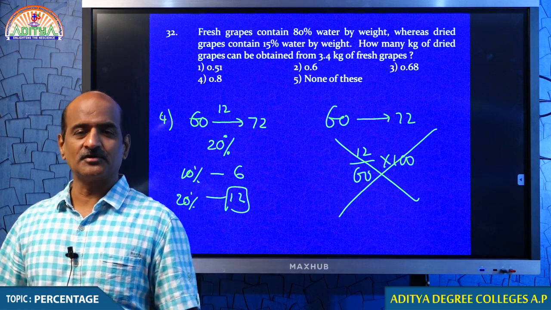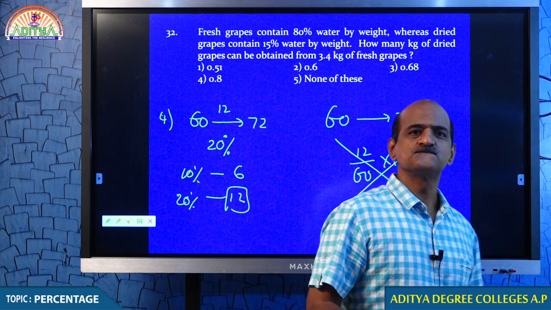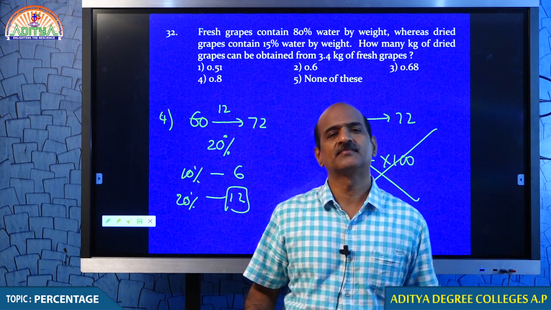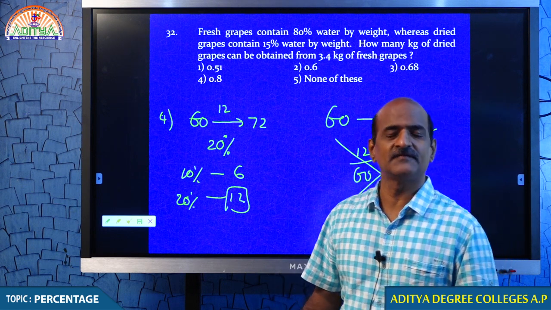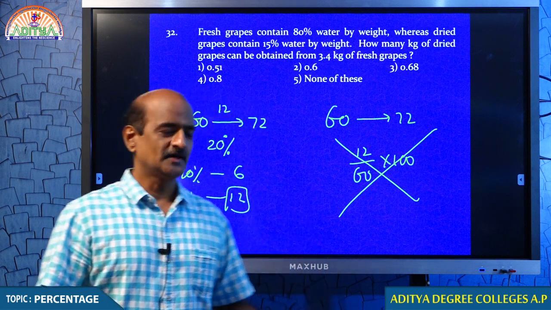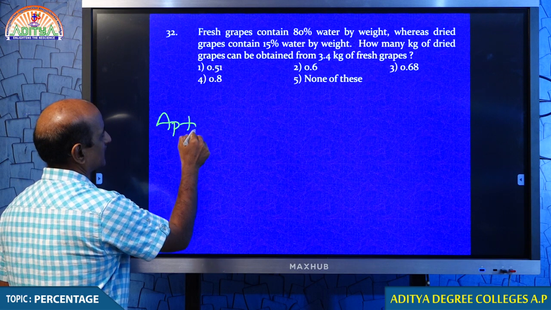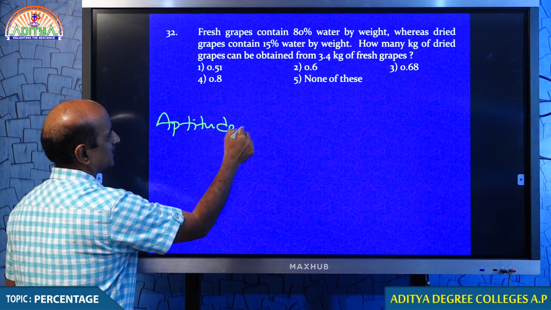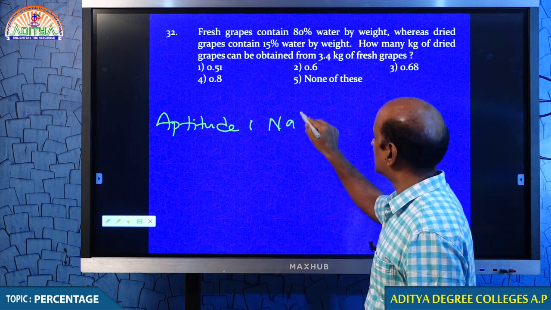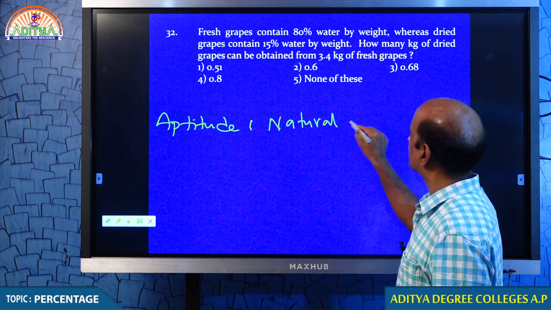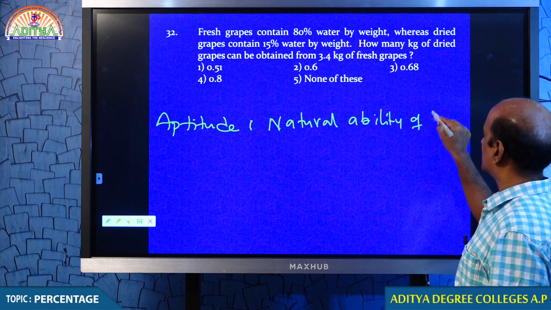Students, as far as aptitude is concerned, today should be better than yesterday. Tomorrow should be better than today. Every day we should be better. That is the significance of aptitude. I just want to come back again. On the first day itself, I told you the definition of aptitude: natural ability of learning. Natural ability of learning.